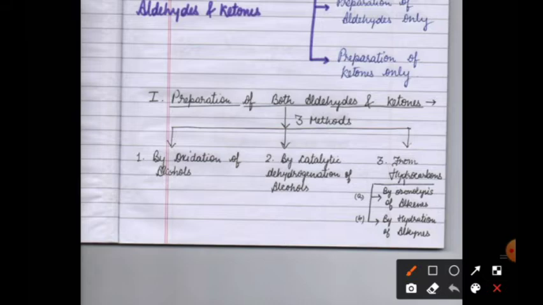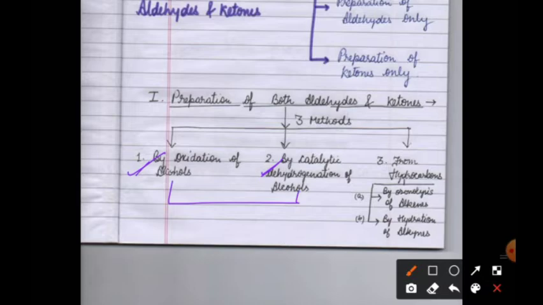Now in this method, there are three methods that we can use. First is by oxidation of alcohols. Second is by catalytic dehydrogenation of alcohols. These two methods are from alcohols, and we have studied these methods in the alcohol, phenol and ether chapter, that is the previous chapter.